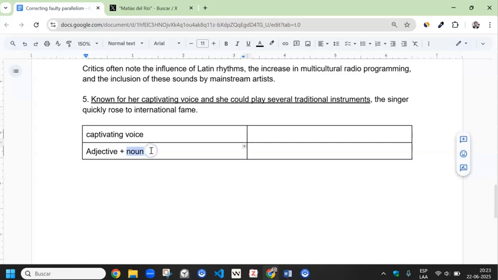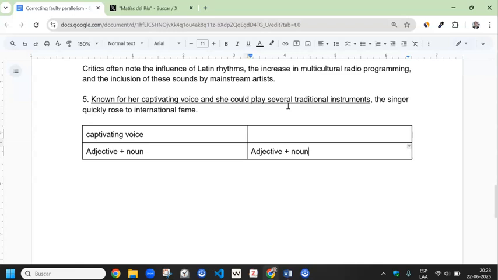So we need the same pattern in the second part of these 2 elements. And she could play several traditional instruments. So this is more challenging. So we need an adjective. She could play several traditional instruments.